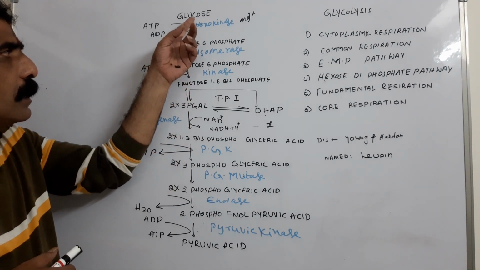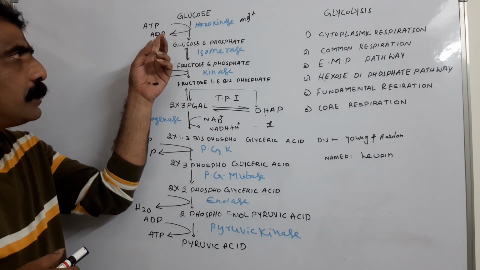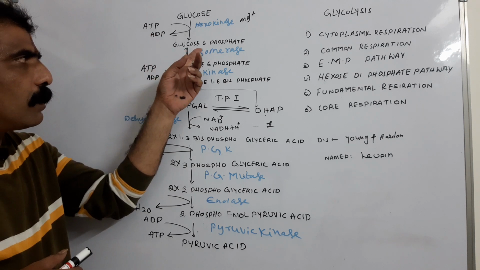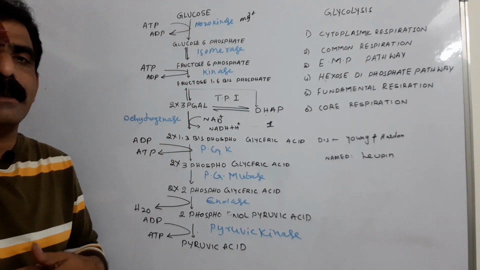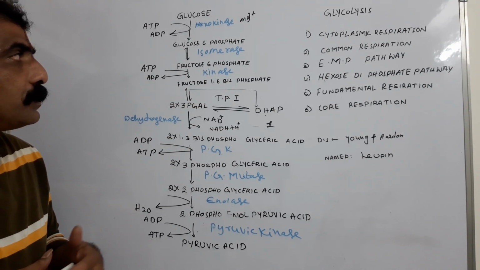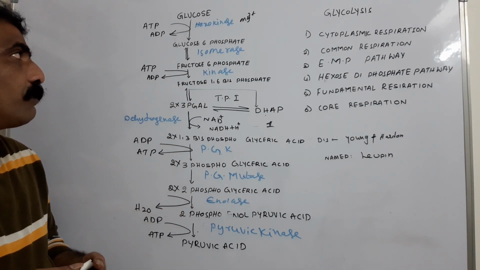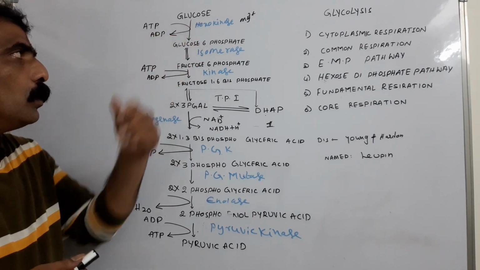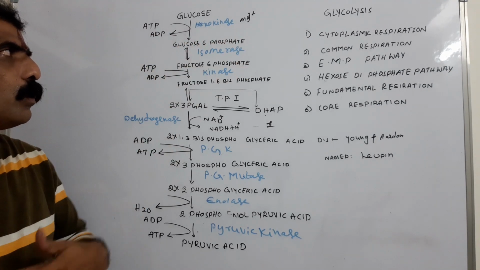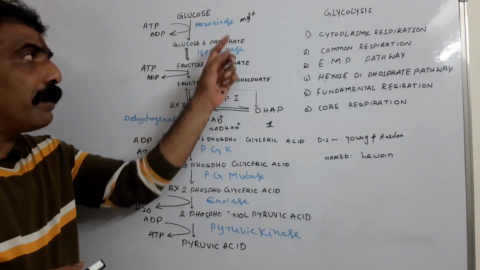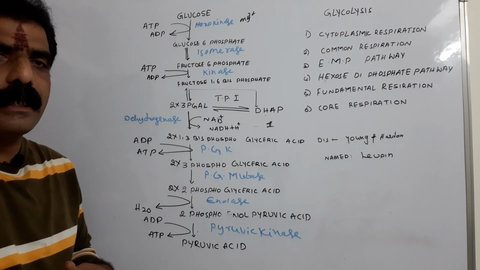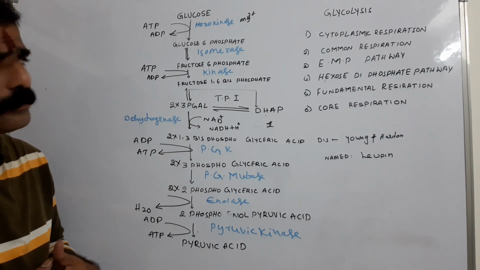So here glucose undergoes phosphorylation by using ATP, forming glucose 6-phosphate under the influence of hexokinase enzyme, which transfers the phosphate group from ATP to glucose. Hexokinase requires magnesium divalent ions for its enzymatic activity.